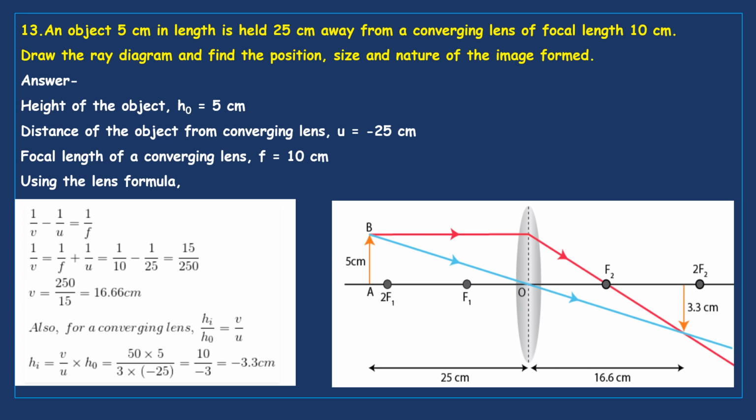It's 16.6 centimeters away from the lens. Since height of object is larger, height of image is smaller, it is a diminished image. Nature of image is real and inverted. Size of image is 3.3 centimeters. And position of image is between focus and center of the curvature.